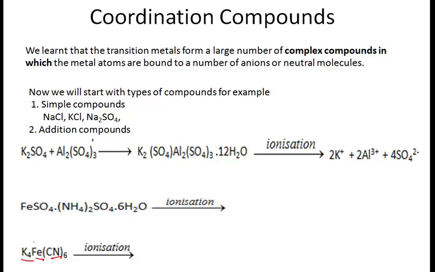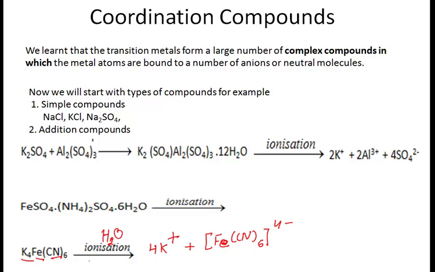Now this species on ionization, by dissolving it in water, what will happen? It was found that there was formation of 4K+ plus [Fe(CN)6]4-. Ferrocyanide ion is formed.